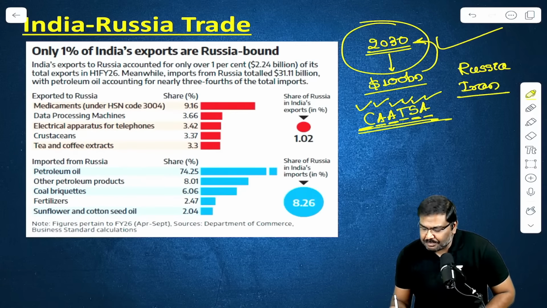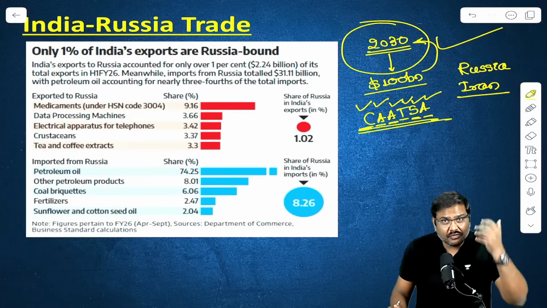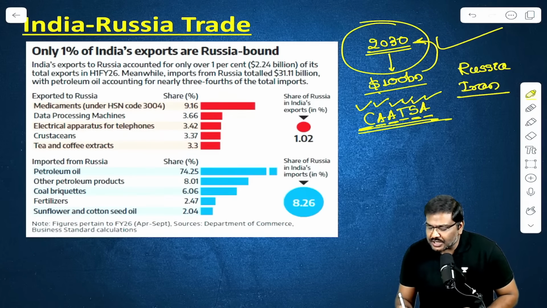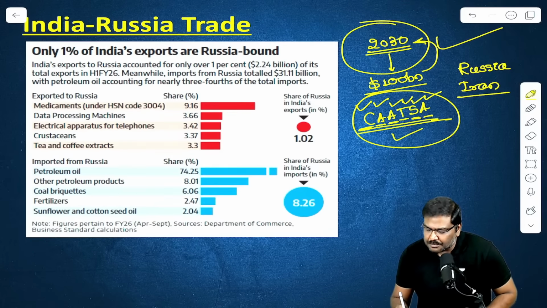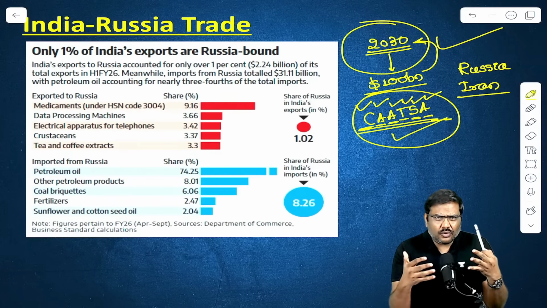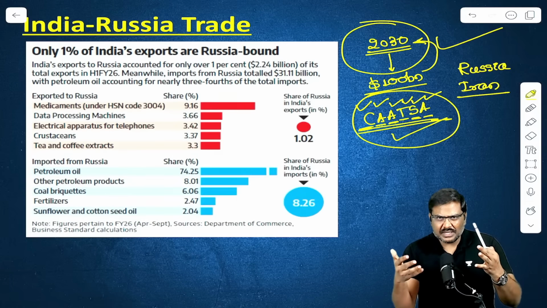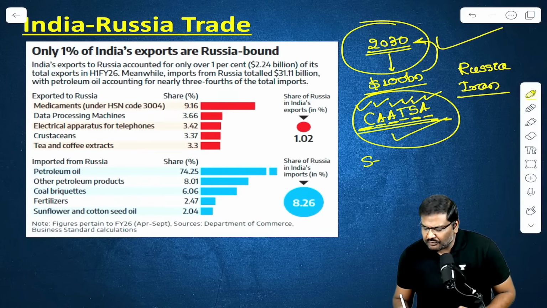If the trading partners are having relations with these countries and they are importing defense equipment, then sanctions can be announced using the provisions under CAATSA. And I'm pretty sure all of you know this by now. India has been importing a lot of defense equipment. Best example for this is S-400.